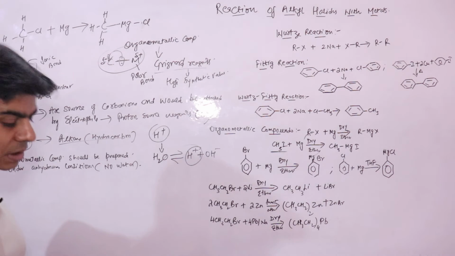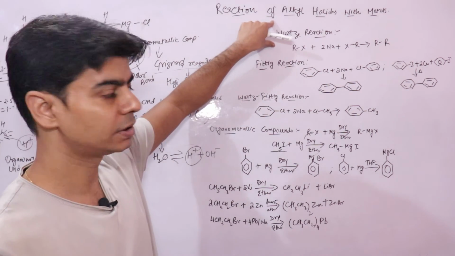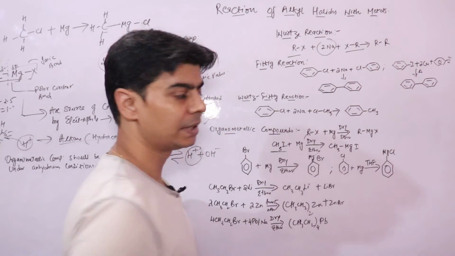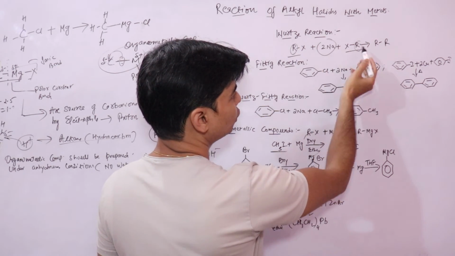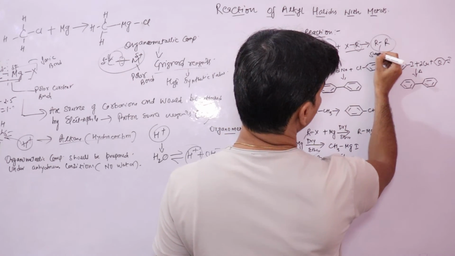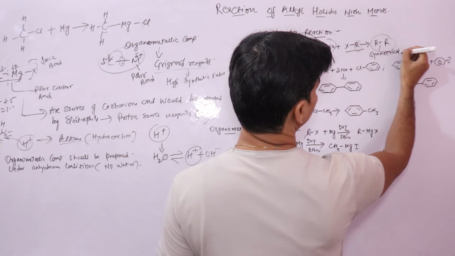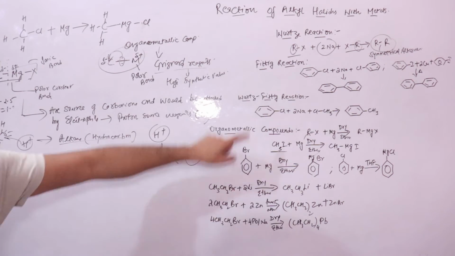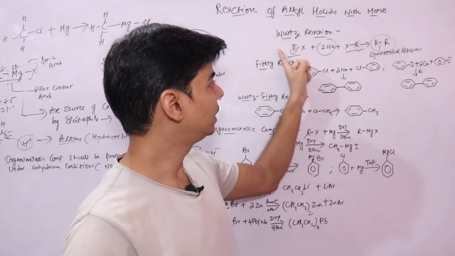Now there is another important type of reaction, which is the Wurtz reaction. In the Wurtz reaction, an alkyl halide reacts with sodium metal, where these two R groups join to form an alkane. These are symmetrical alkanes. So the Wurtz reaction is used to prepare symmetrical alkanes.